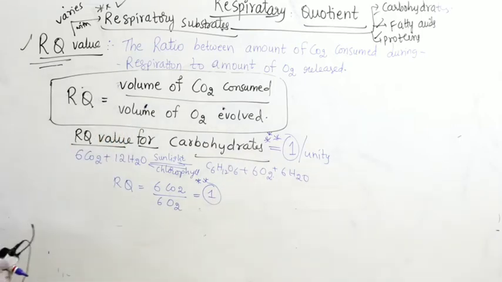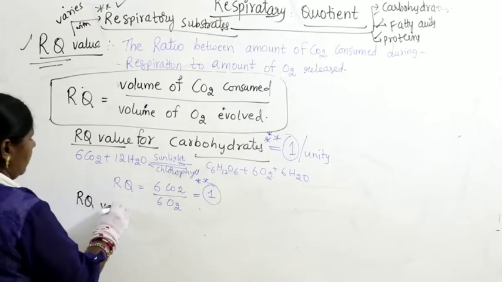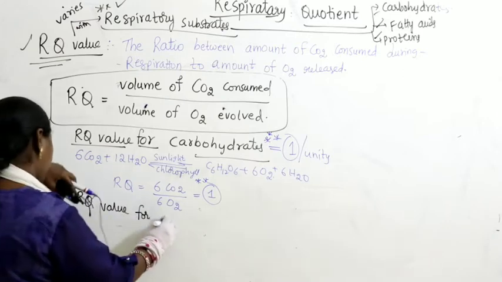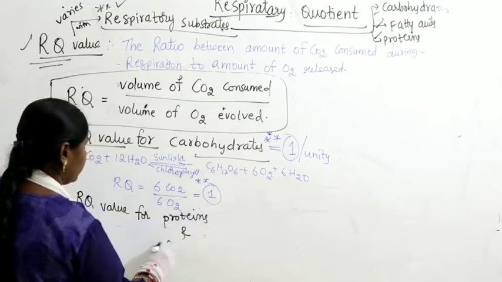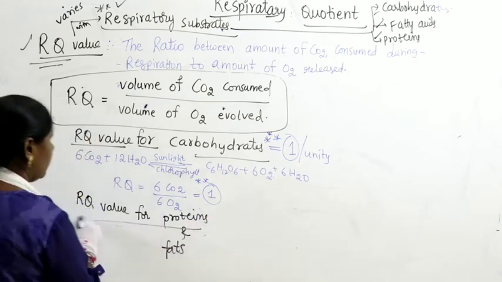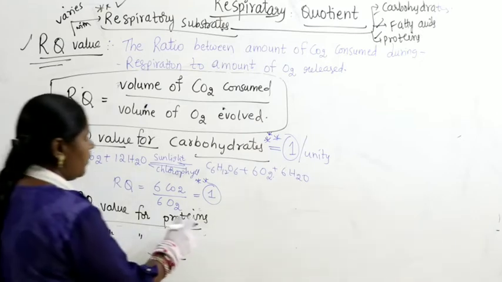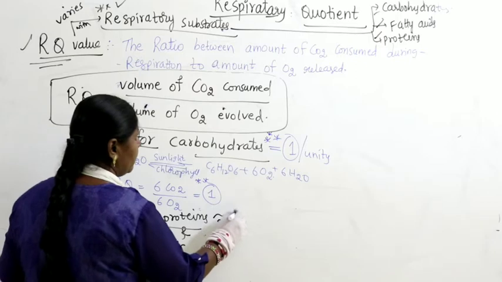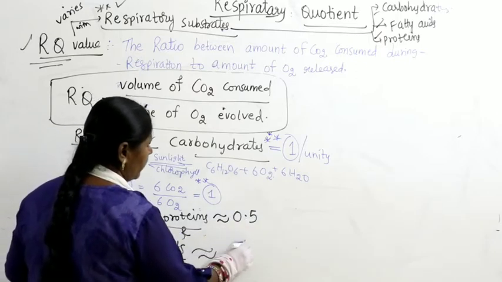Similarly, if you take the RQ value for proteins and fats, for proteins approximately you will get 0.5, and for fats approximately 0.7.